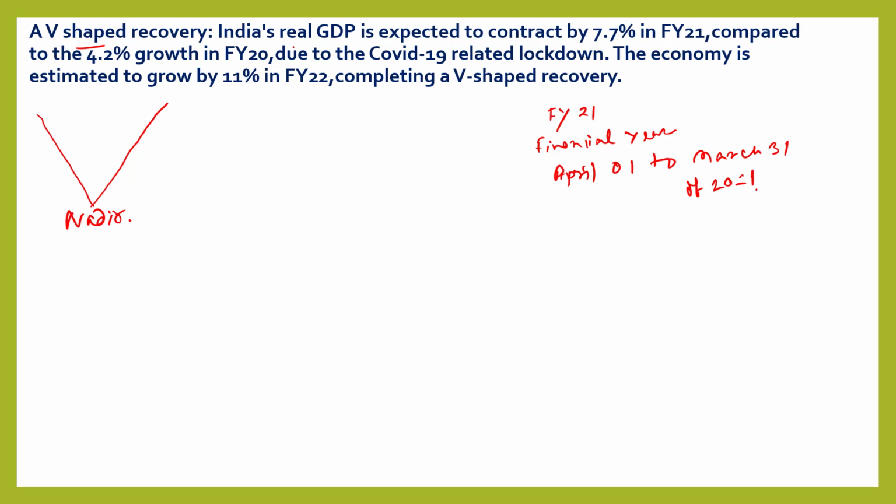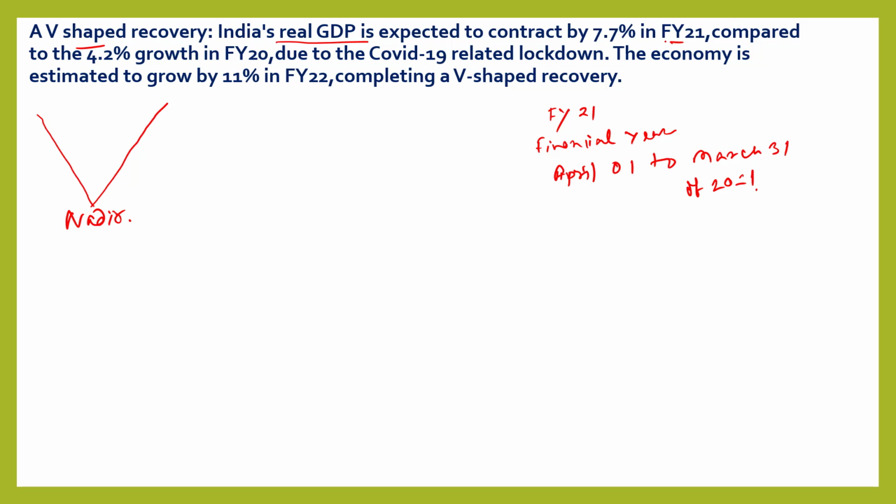So India's real GDP. In my last class I discussed two terms, one is real, one is nominal. In nominal GDP we consider inflation, but in real GDP we don't consider inflation. If we consider inflation, then it will be nominal GDP. India's real GDP is expected to contract by 7.7% in fiscal year 21.